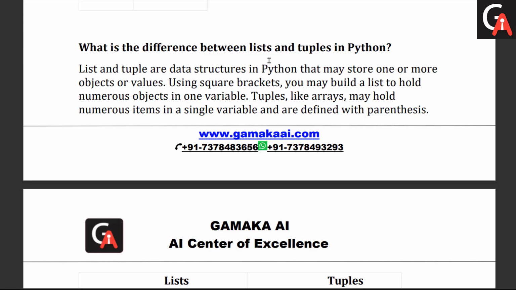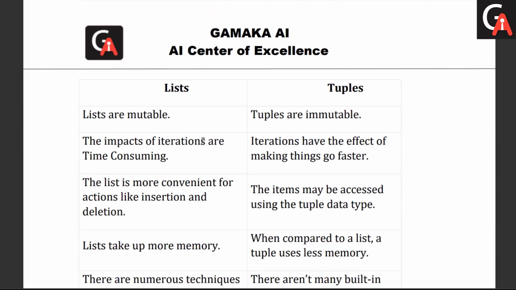List and tuple are data structures in Python that may store one or more objects or values. Using square brackets we hold the list objects, and within parentheses we hold the tuple objects. Let's see what the differences are. Lists are mutable, which is the most important distinction between tuples and lists. Lists are mutable, tuples are immutable.